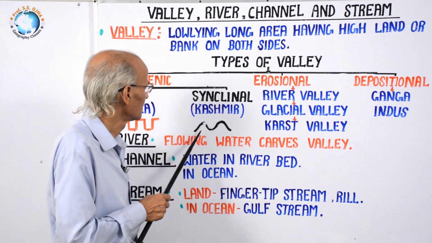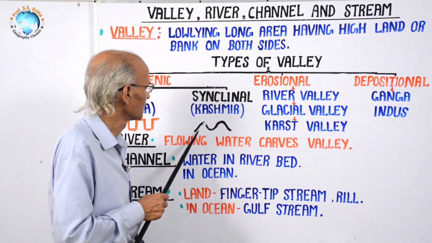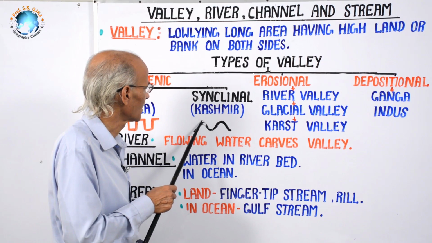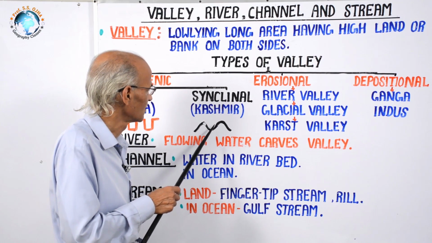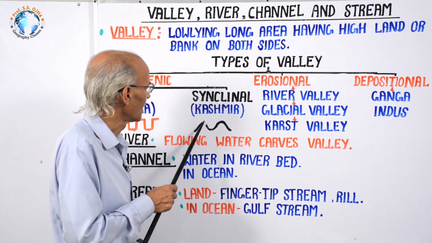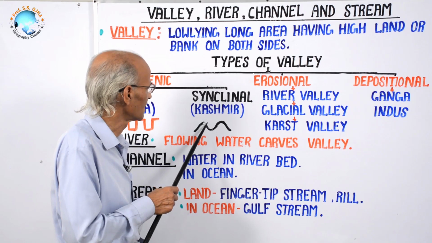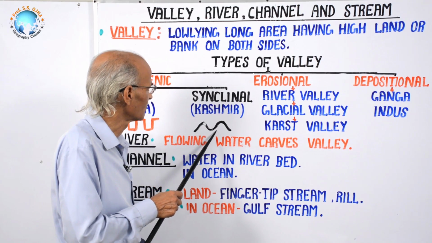As we know, in a folded structure, the anticline means the upper, top part, and the syncline means the lower part, are the main features. So, this is an anticlinal ridge and this is a synclinal valley.